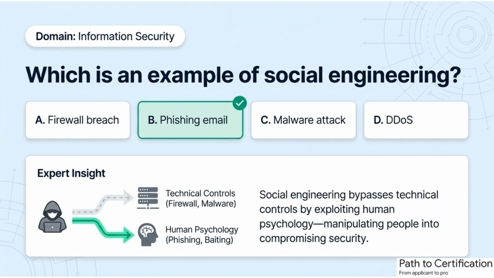Security is as strong as its people. A phishing email is a common example of social engineering. These attacks manipulate individuals rather than systems. They rely on deception to bypass technical defenses. Training employees to recognize threats is essential to reducing risk.